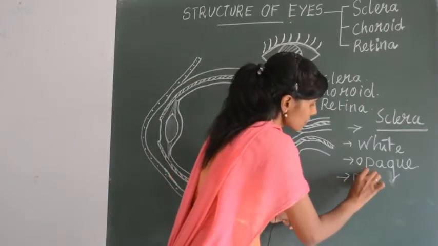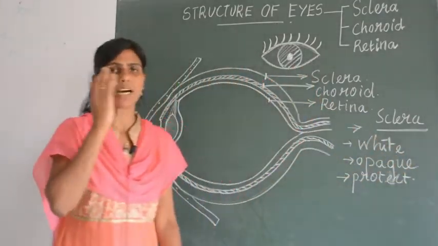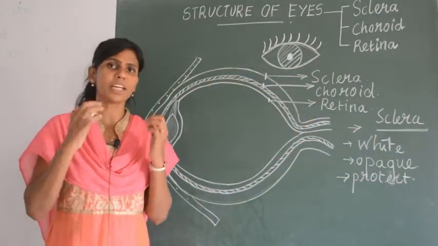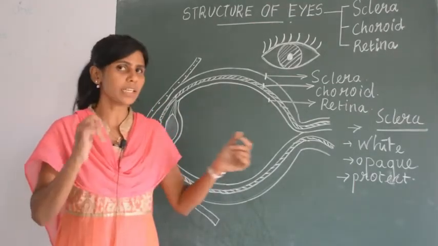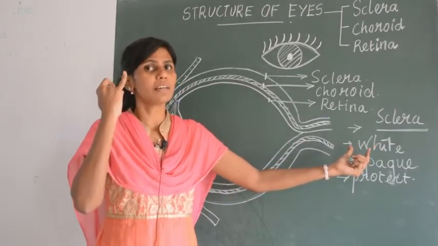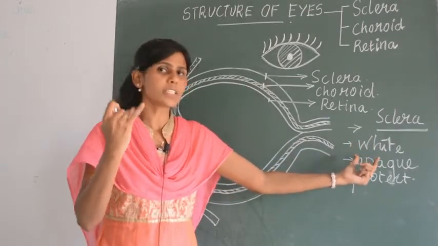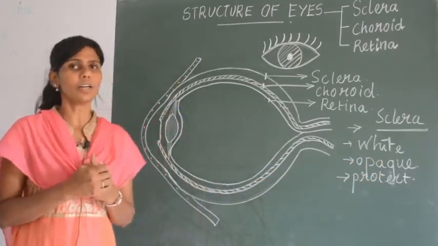What is the function of sclera? It protects the eye. Since it is the outer covering, the eye is protected by this outer layer. So what we have studied is that sclera is the white region of your eye. It is white, opaque, and also it protects your eye.